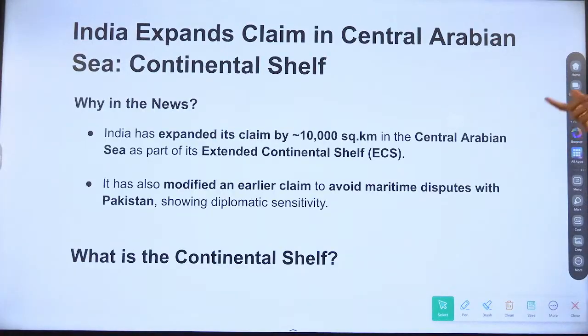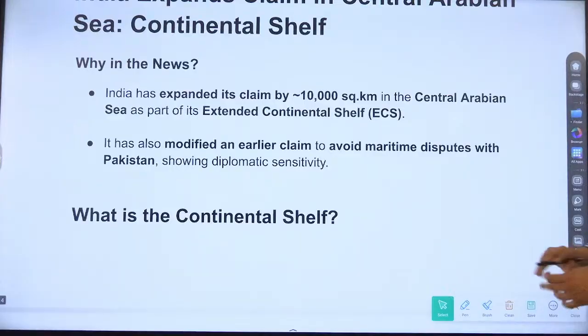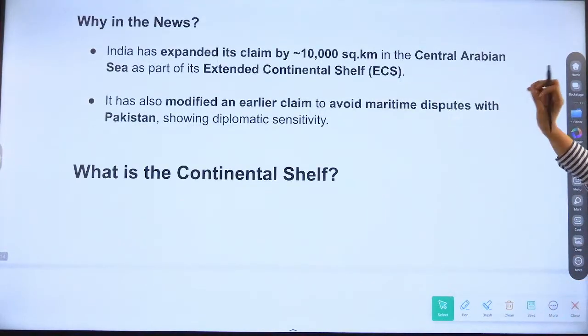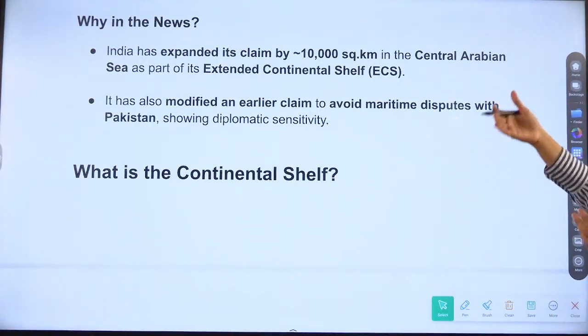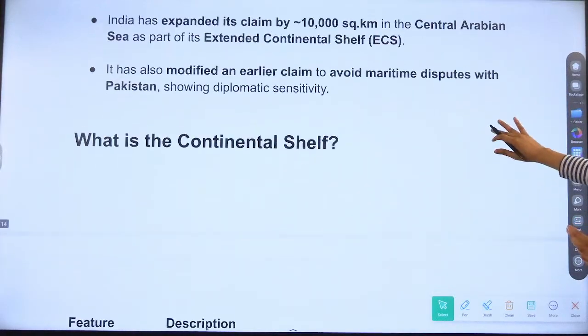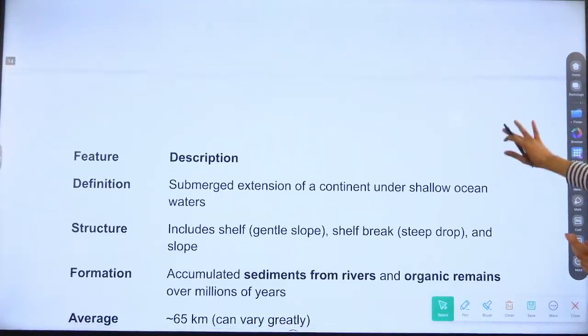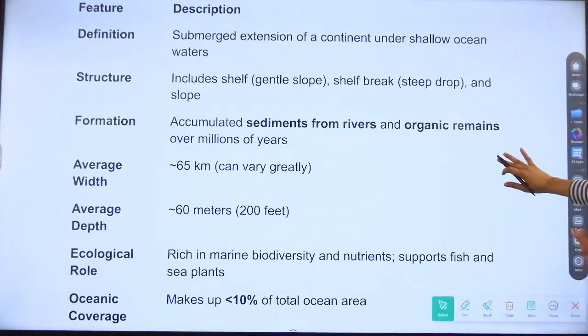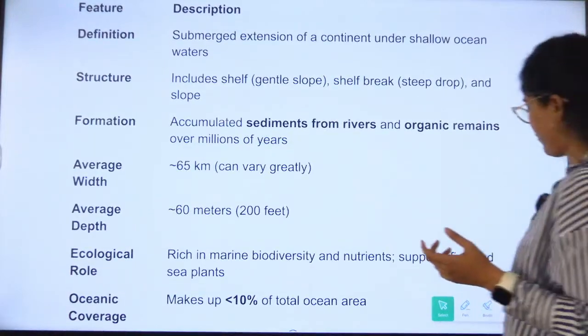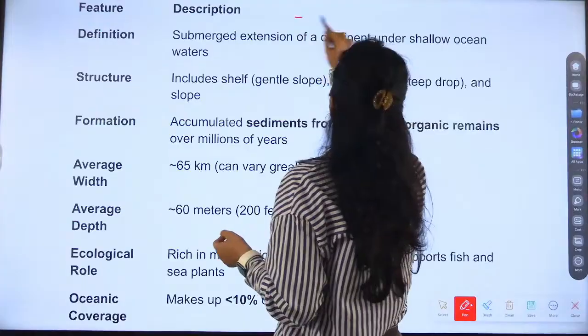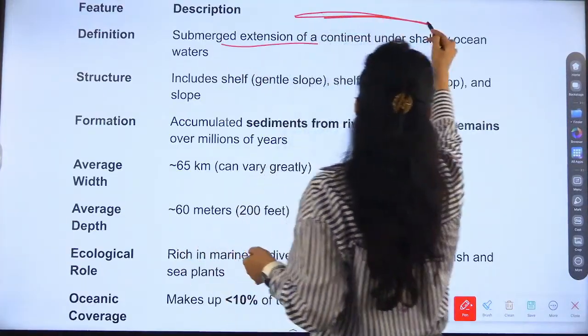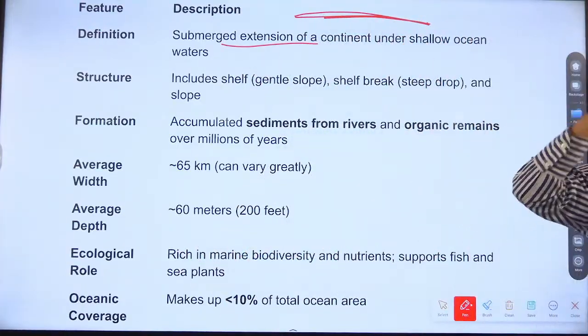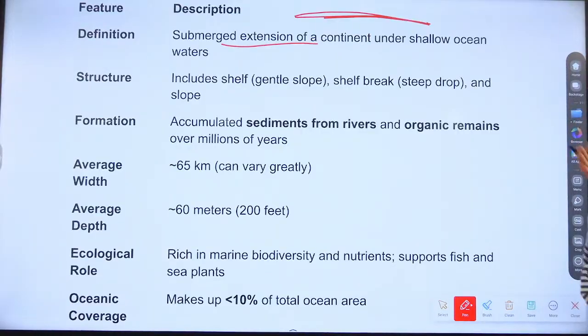So India is doing this, and where is it doing this? Arabian Sea, Central Arabian Sea. It has expanded by 10,000 square kilometer of area. And now the important part is, what is continental shelf? So there is a continent, right? Continents are there which are above the water.